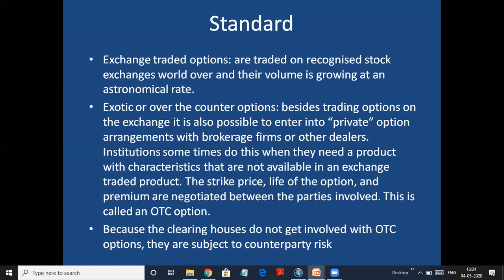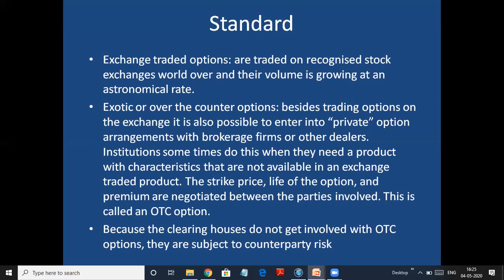So suppose I need TCS shares and an option is not available on the stock exchange, then I will go for privately trading it. The strike price, life of the option, and the premium are negotiated between the parties involved. So it's a privately traded option. If you and I are trading, we decide on the exercise price, the timing, and all the negotiations are done. This is called an over the counter option.